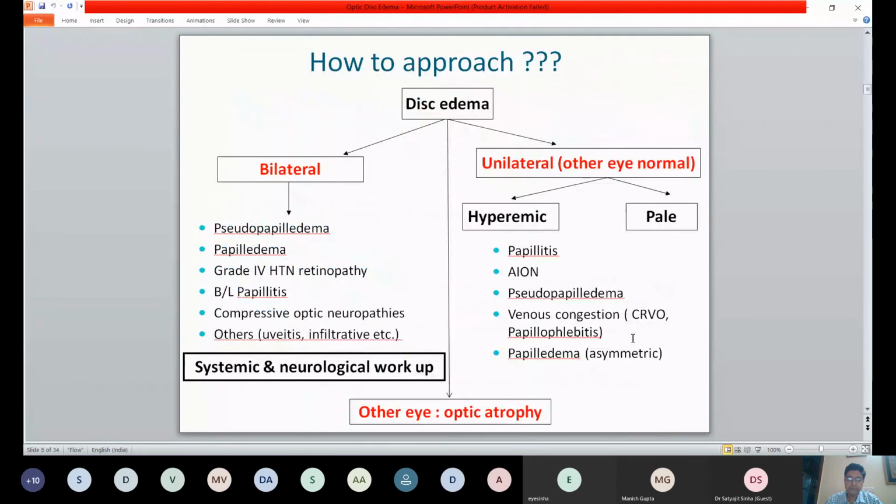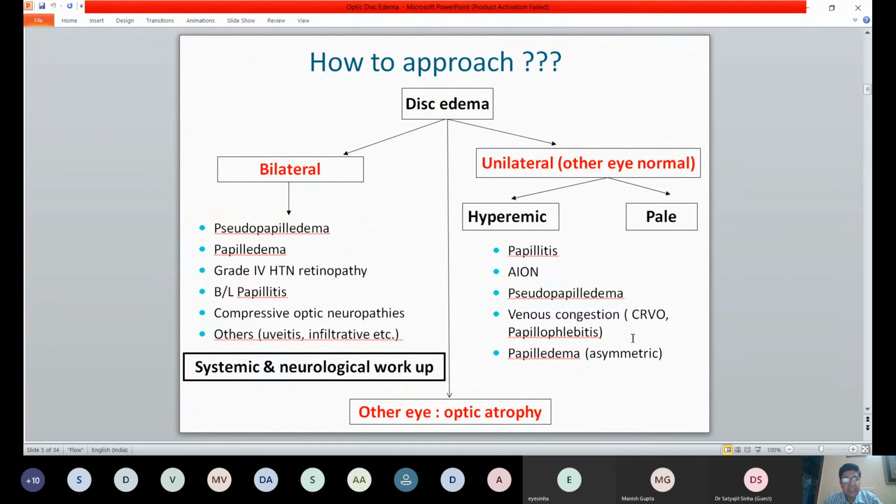Now, how would you approach disc edema? So you have a patient who's presenting to you with disc edema. The key way of working up a disc edema, and this is true for any neuro-ophthalmological condition, is that more than what I am seeing in this eye, I'm more worried about what is happening in the other eye, because it gives me an idea where to localize my lesion, and that is the key to any investigational approach or any management I'm going to do.